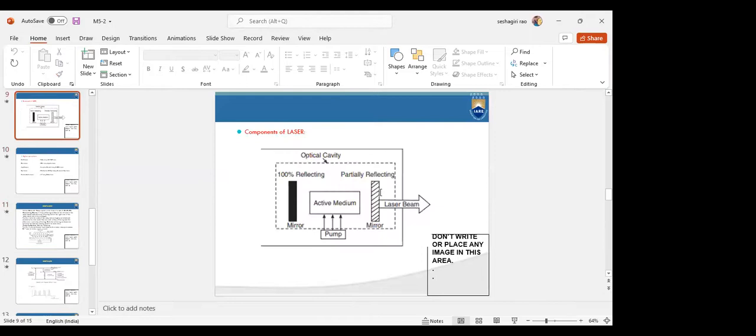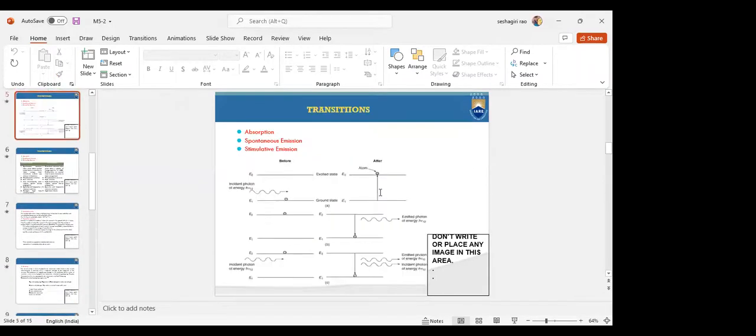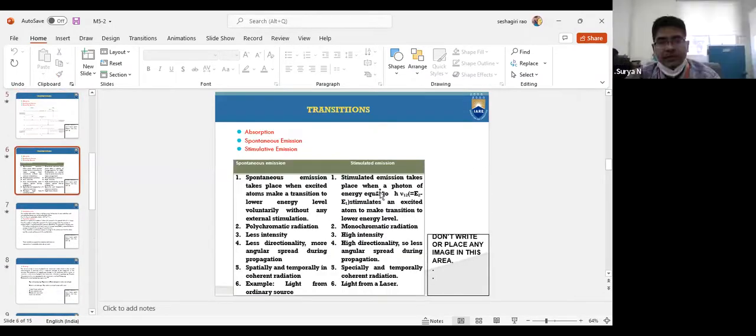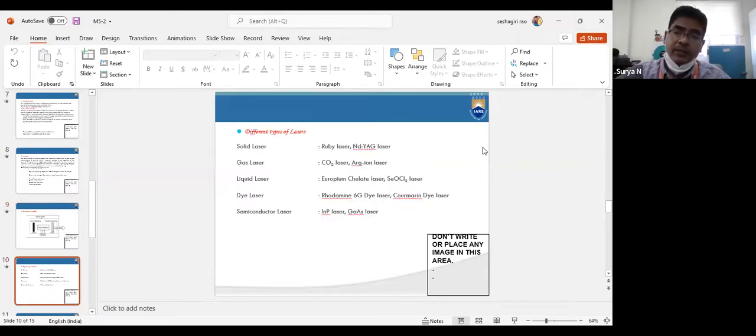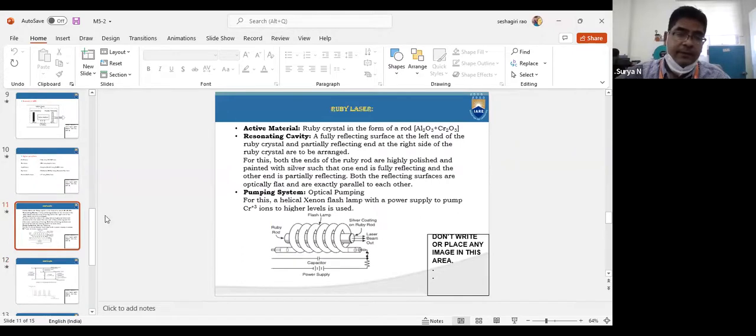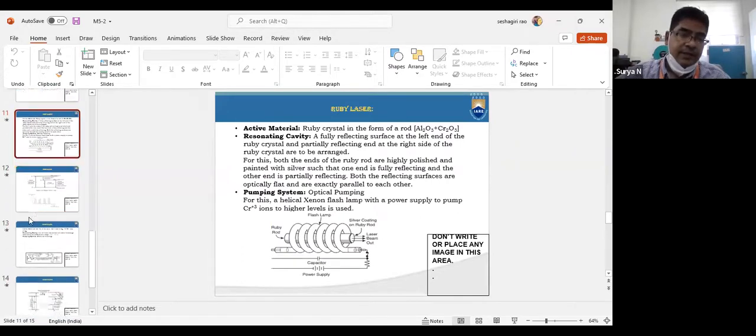So in today's class, we started with what is a metastable state, what is the pumping mechanism, and what is population inversion. We also covered what the components of a laser are, and in the components of a laser, we tried to explain the working principle. How the lasing action takes place in the ruby laser, how energy comes out of the ruby rod, and how we can find the energy transition states, we'll see in the next class.